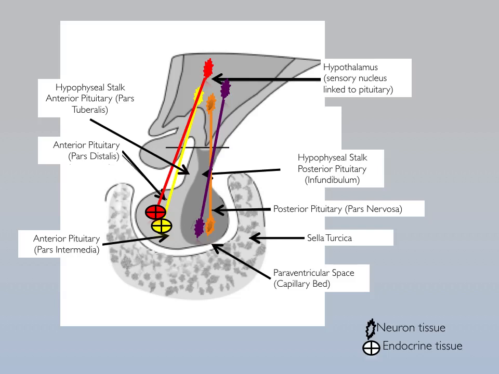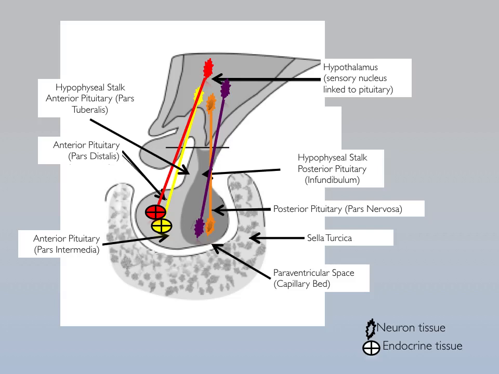We can further divide the pituitary based off of general anatomical regions in which we have what's referred to as the hypophyseal stalk, which is the region coming away from the hypothalamus itself, in which we have two areas. We have the pars tuberalis to the anterior side, and we have the infundibulum to the posterior side. Coming away from the infundibulum, we get the pars nervosa. The pars nervosa is the terminus of axonal projections that started within the hypothalamus that head to the posterior side.